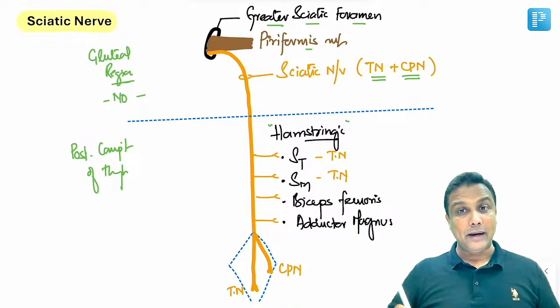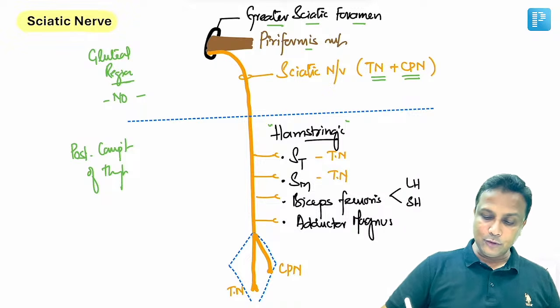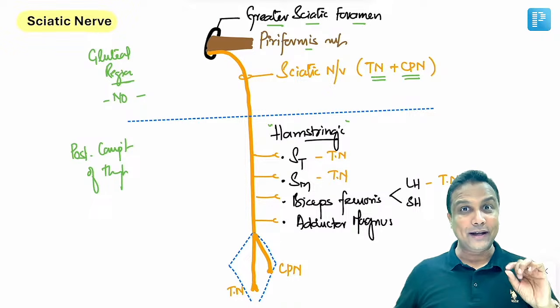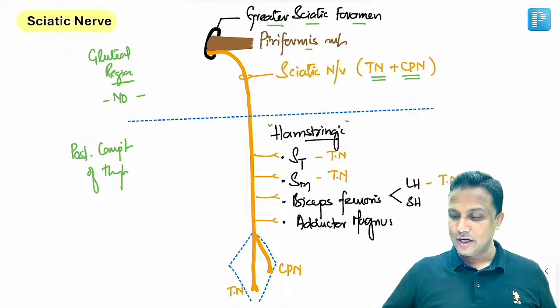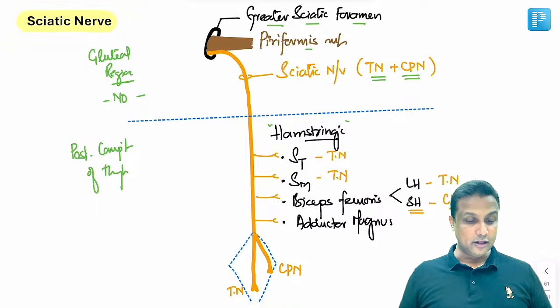Is it okay? And biceps femoris, it will be having two heads. One will be the long head, another one will be the short head. Out of these two, only the long head is supplied by tibial nerve. Now, please remember the most important MCQ. Short head is supplied by common peroneal nerve. Short head, it will be supplied by common peroneal nerve.